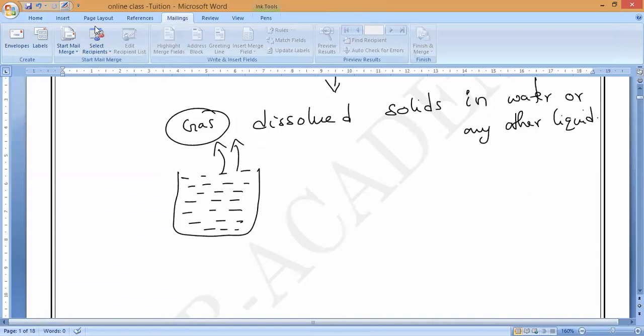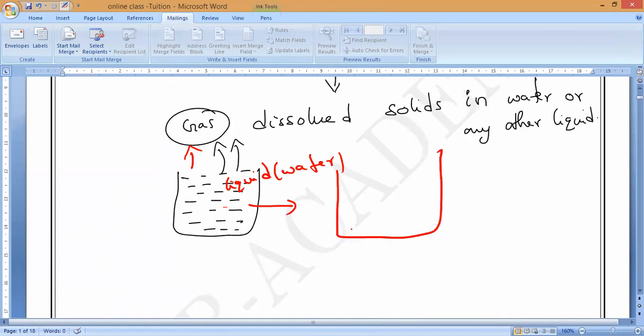Once we start keeping it for evaporation, all the liquid, for example water, will evaporate into the gaseous state. Finally, in this container, we get a solid residue. So we can separate the soluble solid from the liquid.